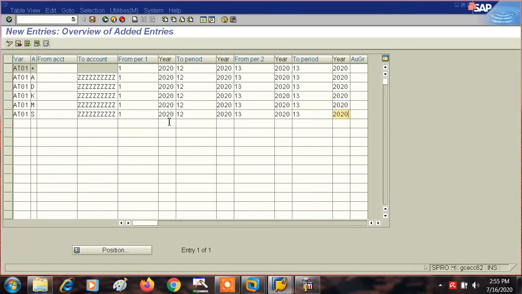Fine. So we are going to save all this data which applies to all account types. These are all the account types I have shown you, A, D, K, M, S, and what they mean I have shown you here.